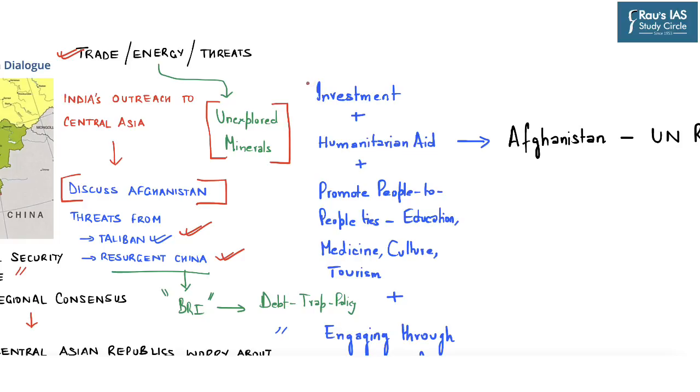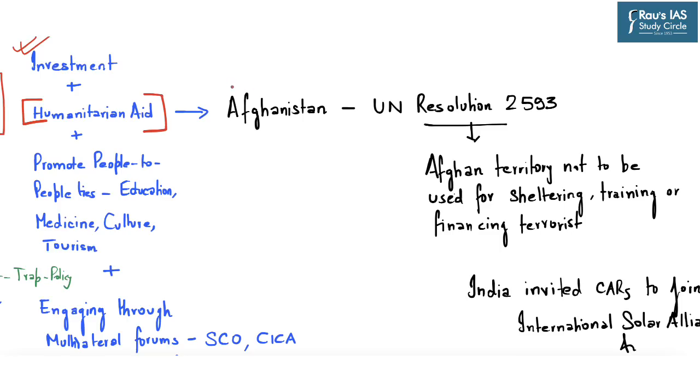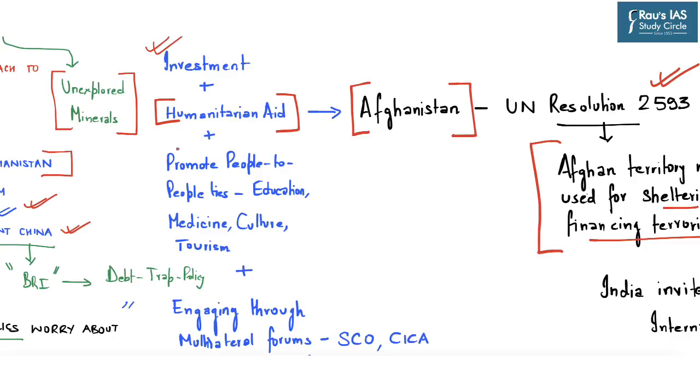So India, apart from improving its investment in the region, should also focus on providing humanitarian aid in the region. Now, based on this, the Central Asian republics have decided to provide humanitarian aid to Afghanistan based on United Nations Resolution 2593, which says that Afghan territory shall not be utilized or used for sheltering, training, or financing terrorists. Now, apart from providing humanitarian aid, India should also promote people-to-people ties in the field of education, medicine, culture, tourism, etc.,